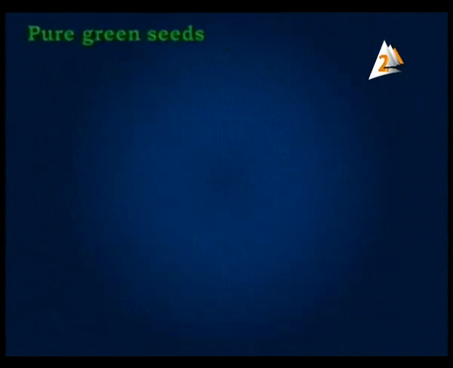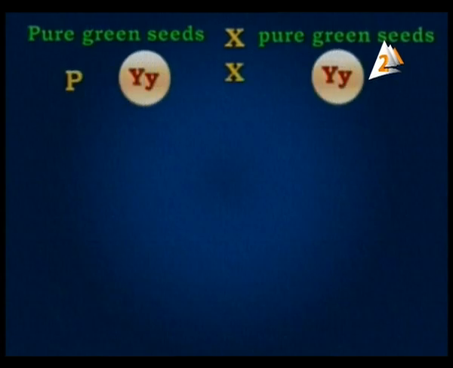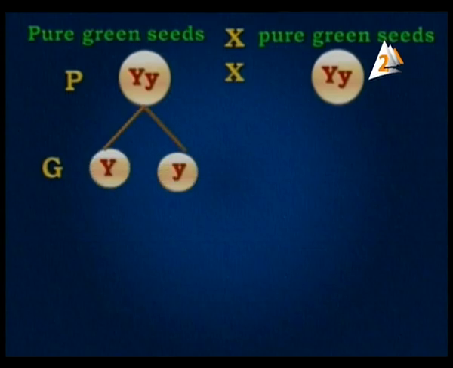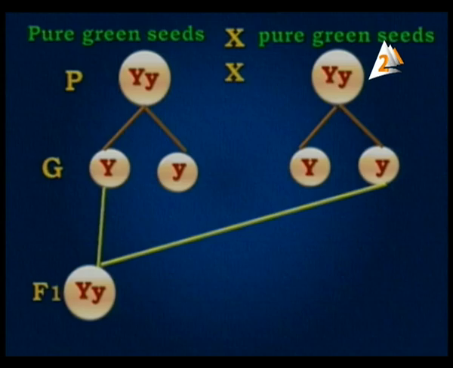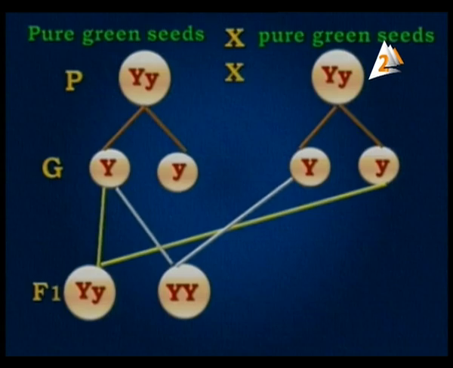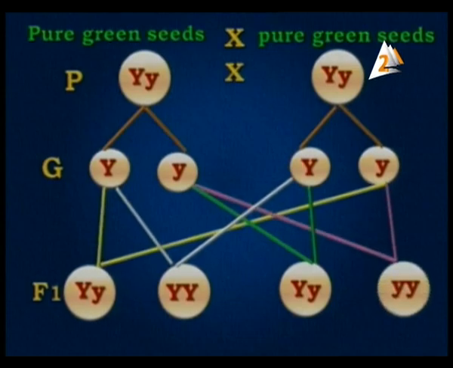Let's go to see the second generation in the same problem. The parents here are Y capital Y small times Y capital Y small, and we have the gametes also: Y capital as itself and Y small as itself, in both parents. So for the second generation, we have Y capital Y capital, Y capital Y small, Y capital Y small, and the last one Y small Y small.